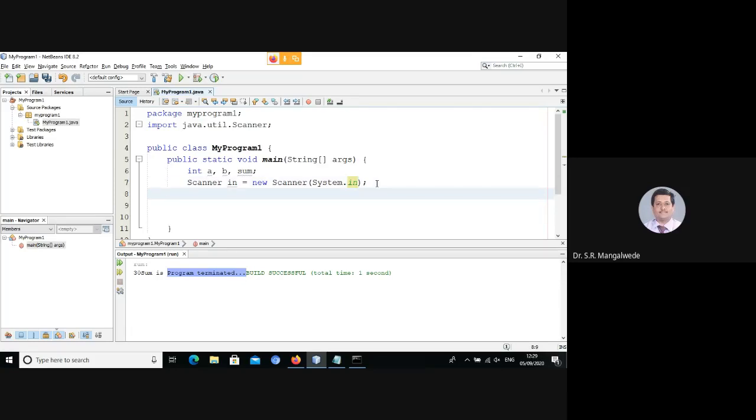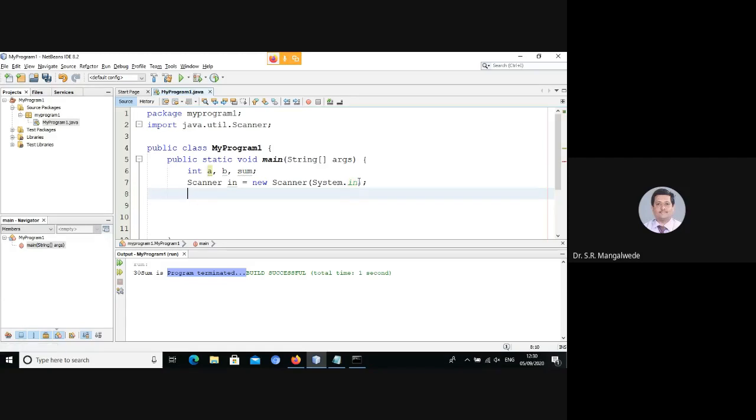Okay, now what is this "in"? Object name. Object of Scanner class. It's an object of Scanner class, and this object is connected to the standard input stream, that is System.in. Clear?